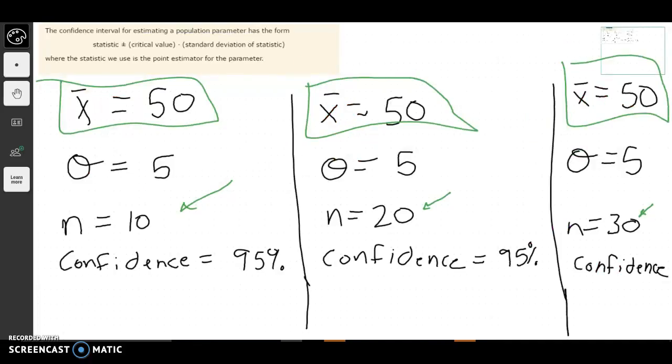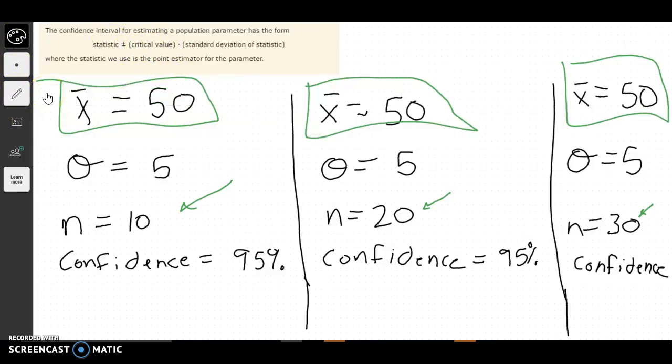With confidence intervals, there's a couple key pieces of information you need to know. First, you need a statistic, or where you think the mean is about. The second thing is you need the standard deviation of the sample that you found. The third thing is you need to find out how many numbers you took for that sample. And the last thing is you need to say how confident you are. Your confidence really comes from your critical value up here. So let's do an example and see.